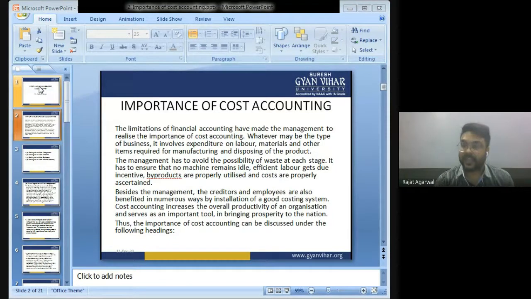Creditors, if they see that the company is following a very good costing system, will also give you material on credit without any fear. If the creditor sees that the company's costing system is very efficient, the creditor will give you material on credit without any fear of their money getting lost.